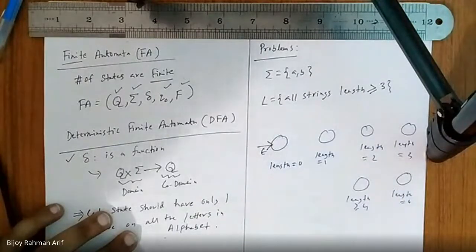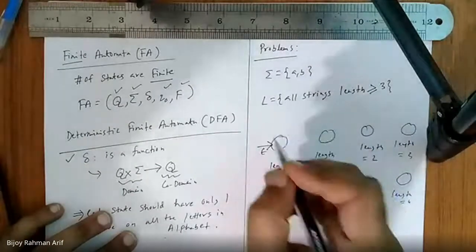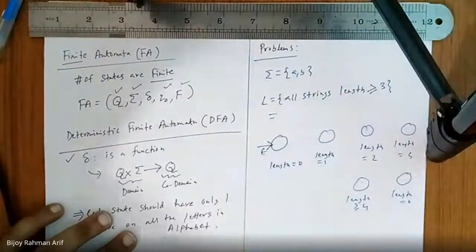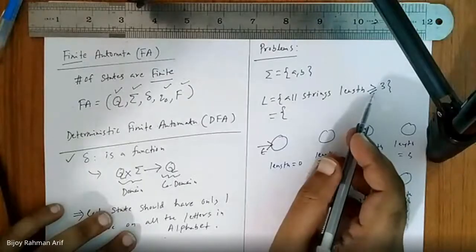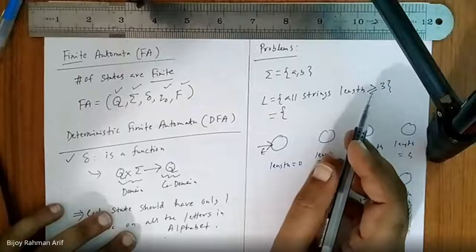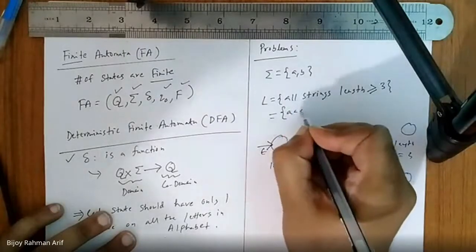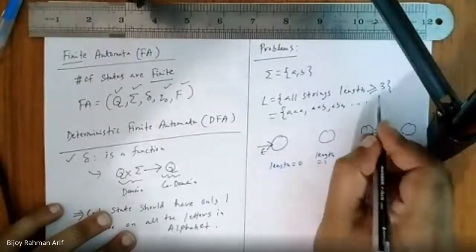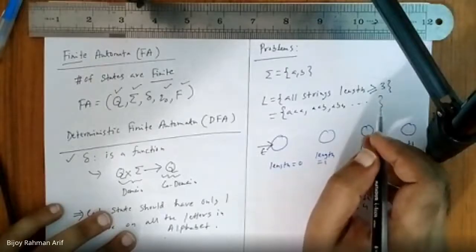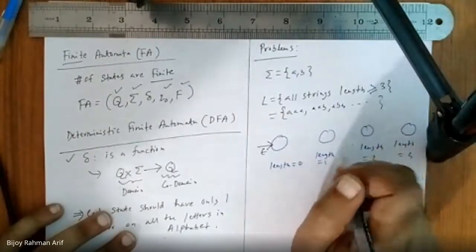By the way, what would be inside this language? What are the strings inside this language? Is epsilon in it? No, because the language is length greater or equal to 3. So the shortest string should have length 3, like A, A, B, A, and so on. Is the language finite or infinite? Infinite, because I'm going to accept length 4 also, length 5 also, length 6 also, length 7 also.